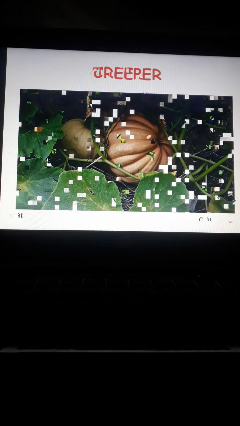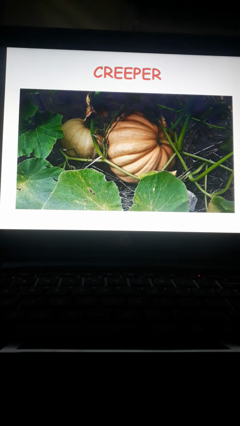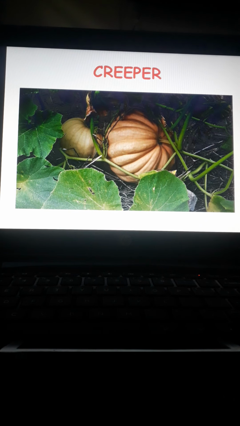Now next is creepers. Creepers are very weak plants that mostly grow along the ground only. They cannot stand straight, and they have weak stems and thin branches. Why? Because they usually bear very big fruits. For example, pumpkin. As you can see in this picture, that is a picture of a pumpkin. And gourd, watermelon, muskmelon, these are examples of creepers.